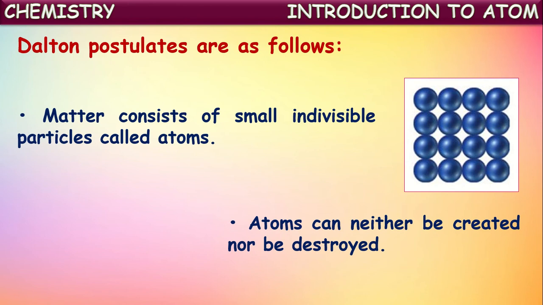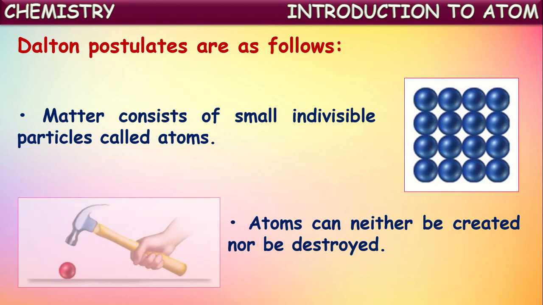These atoms can neither be created nor be destroyed. So he concluded that atoms are the smallest particles of every matter. These cannot be broken down into smaller pieces and they cannot be created either. It means atoms can neither be created nor be destroyed. That's one of the postulates.